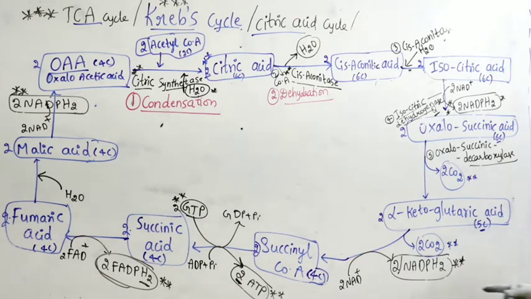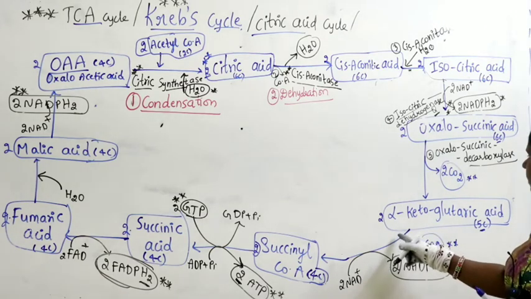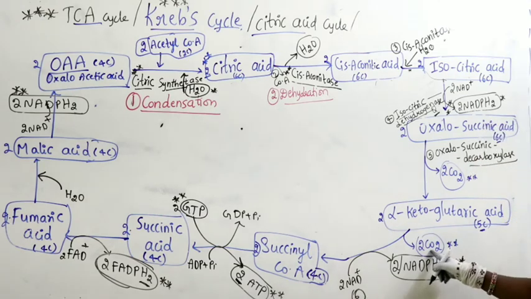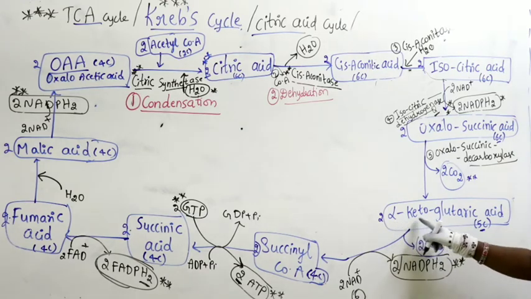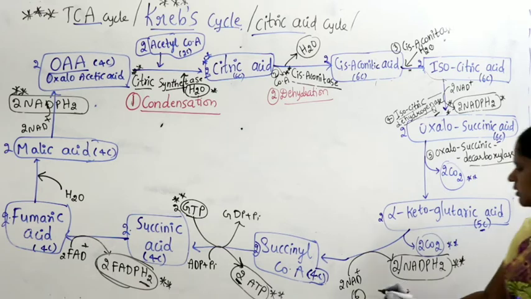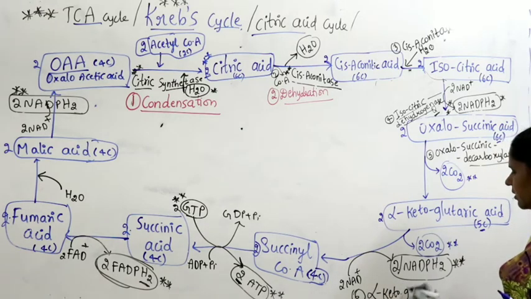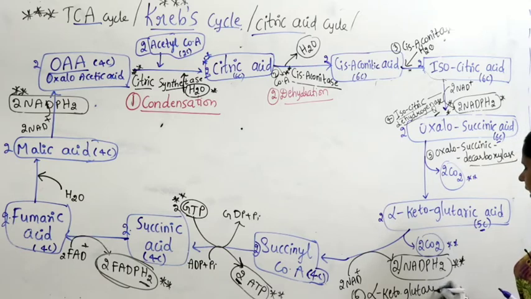Then next one is here, if you take sixth step I am writing here. Carbon dioxide is going out and NADPH2 is there. So what we can say here, name of the compound is alpha ketoglutaric acid. So name of the enzyme is alpha ketoglutaric dehydrogenase.